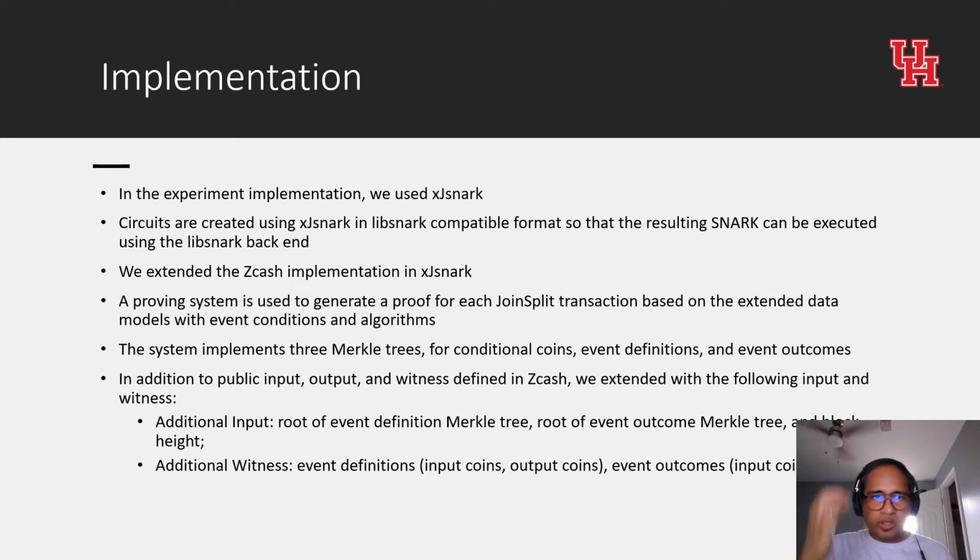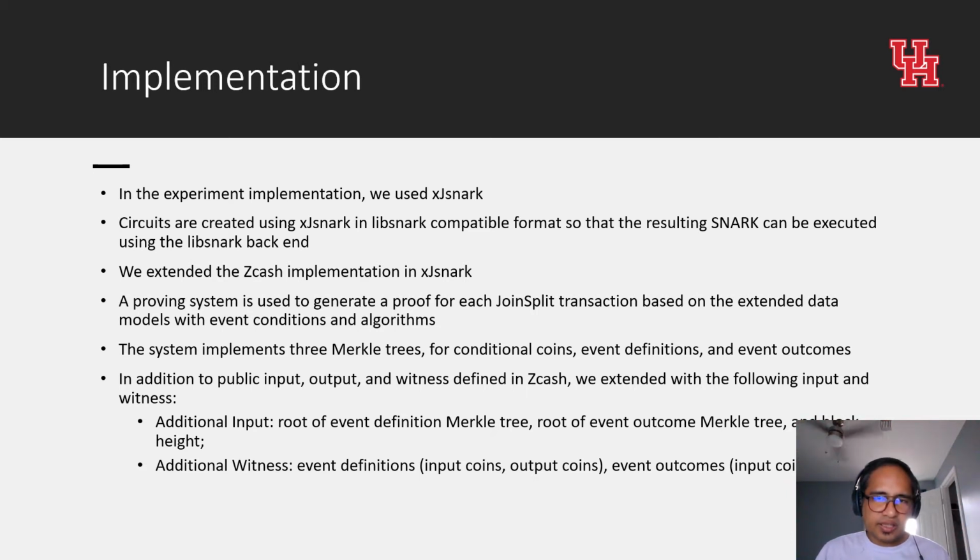So when we talk about implementation, in this experiment we used XJSNark. XJSNark is a tool that achieves program-to-circuit conversion, that is, it compiles a user-supplied program described in a Java-like source language into a compact circuit representation, which the SNARK libraries, primarily the libsnark compatible libraries, can recognize. XJSNark implements several optimizations to improve efficiency of frequent operations and reduce circuit size.